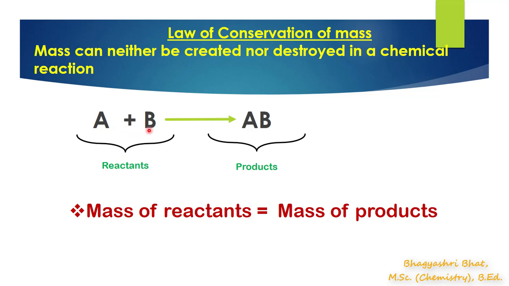When they react together and form the new product AB, and we measure the mass of this product AB, it also comes out to be 10 grams. So the mass of reactants is always equal to the mass of products. That is the meaning of the law of conservation of mass: mass can neither be created nor destroyed. Whatever the amount or number of atoms involved in the reaction, they reappear and form again on the product side. This is the law of conservation of mass.